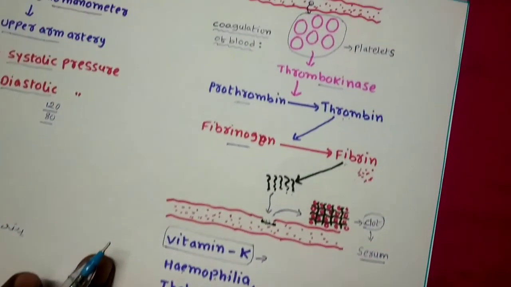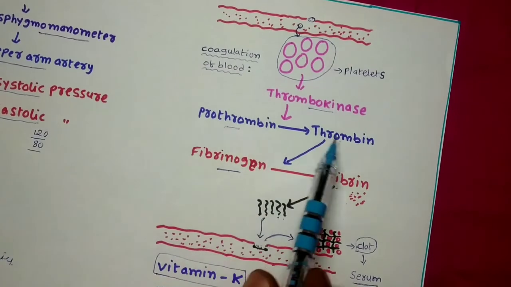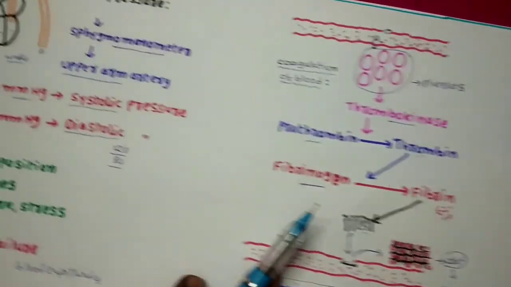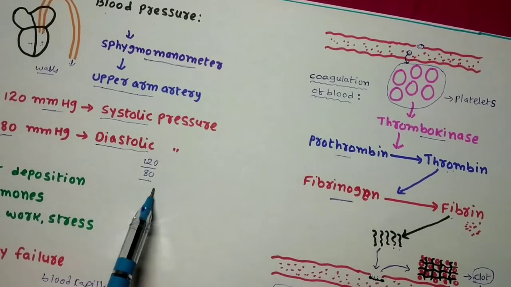So this is about the coagulation of the blood, students. It is very simple. If you remember these equations, you can easily write. And this is the blood pressure, 120 by 80, systolic and diastolic pressure.